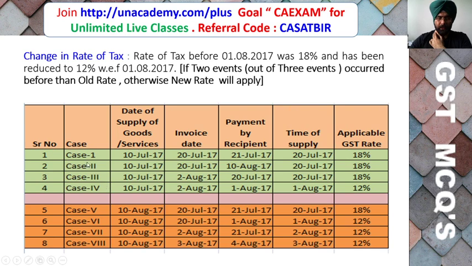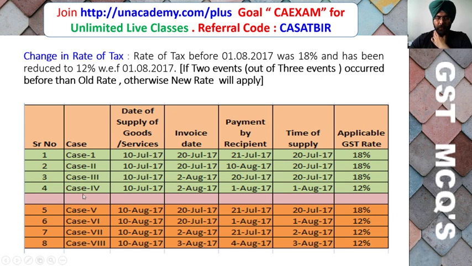Here in case number 1, let's see. On 10th July 2017 the services were supplied, the invoice date is 20th July and the payment date is 21st July, and the rate change is on 1st August 2017. So here all 3 events are before the rate change. So whichever is earlier, invoice date or date of receipt of payment, that is 20th July 2017, would be the date, and the GST rate on that date was 18%. So you will calculate like this.